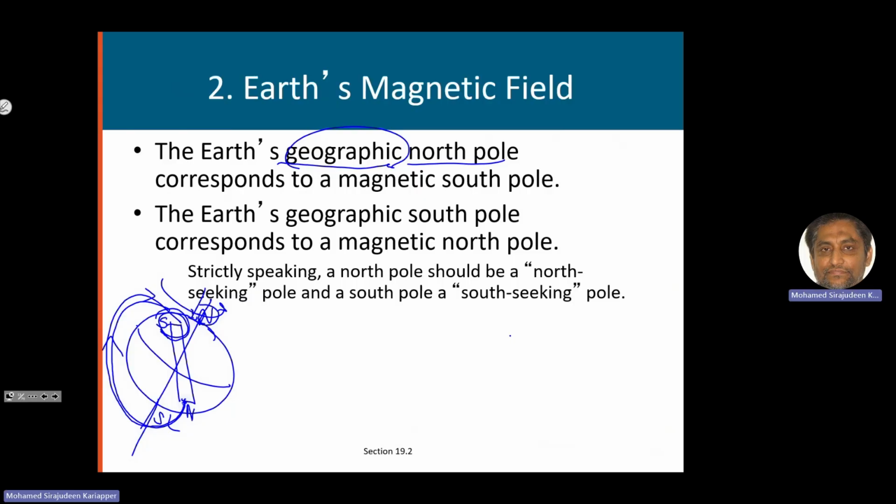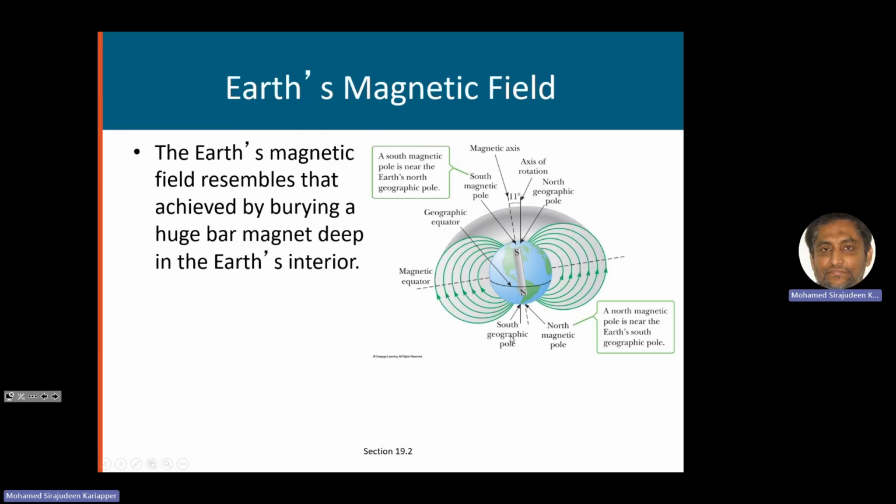And the Earth's geographic south pole, that is this one, corresponds to the magnetic north pole. So there's a flip, okay? Geographic north corresponds to the south magnetic pole, and geographic south corresponds to the magnetic north. So here is a better picture.